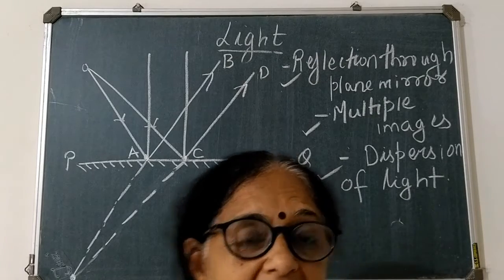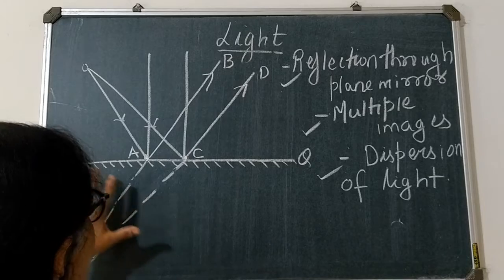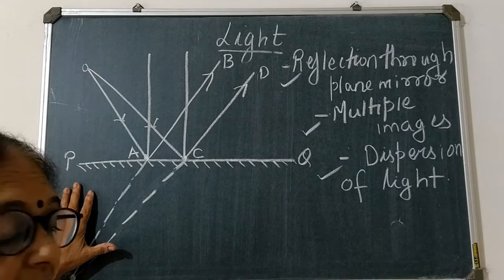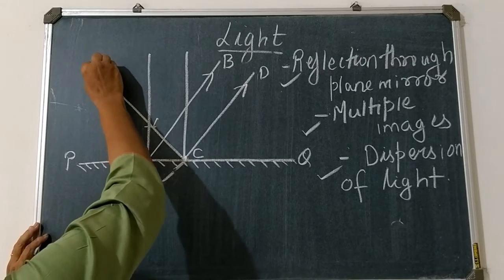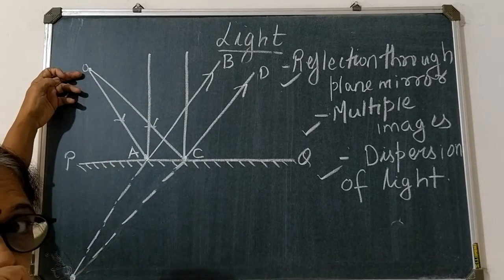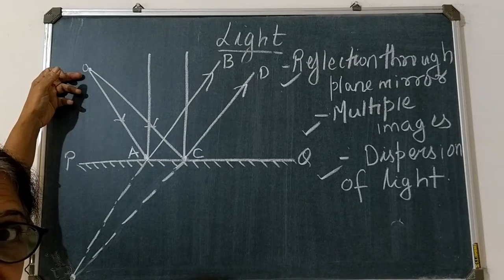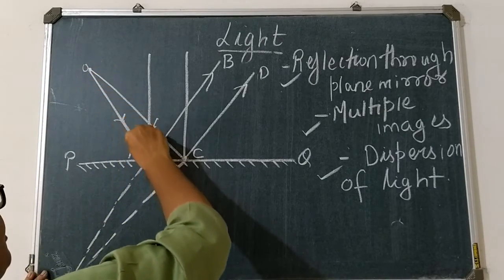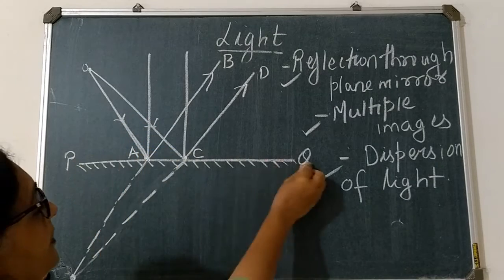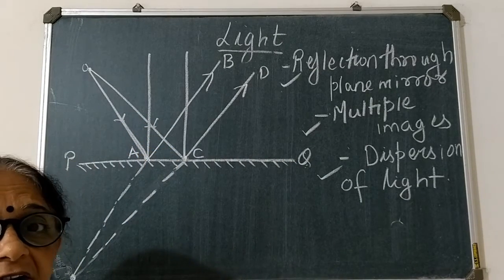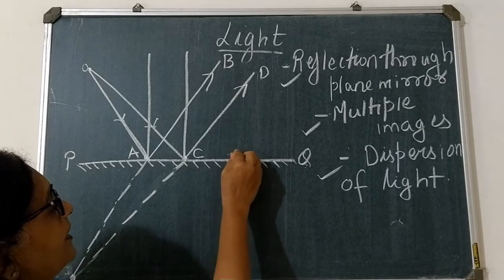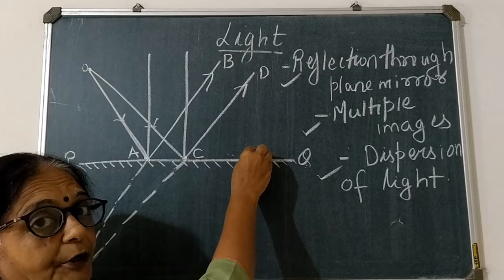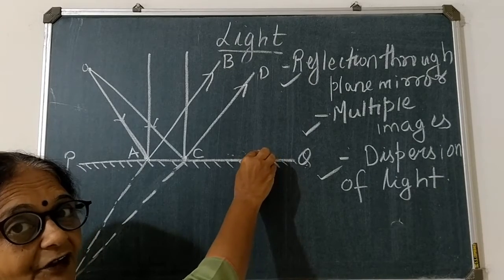So for that, let us understand by this diagram. Suppose this is a source of light, from there a ray of light is incident on a plane mirror. Consider PQ as a plane mirror and any reflecting surface. This is the back portion and this is the front portion. This is the reflecting surface, right?